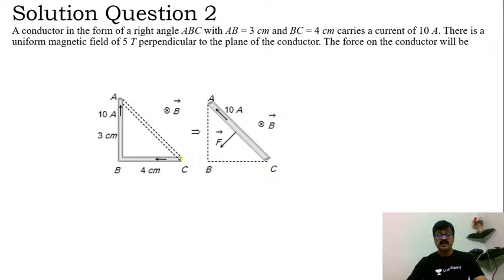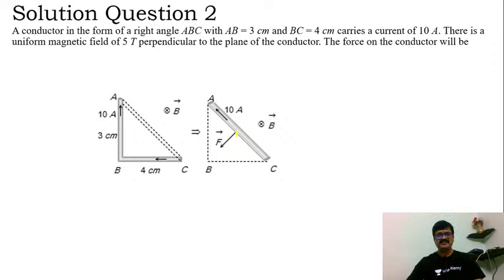AC. So I can consider a conductor being placed along AC, with a length of how much? 3 square plus 4 square, that is 5 square. But let us not concentrate on the length here, and I can replace this right angle beam by this one single conductor, correct?